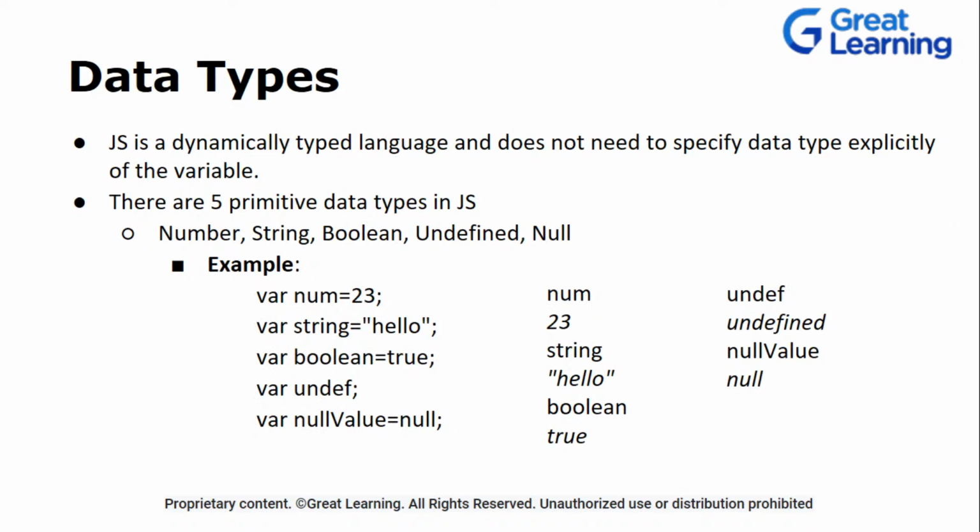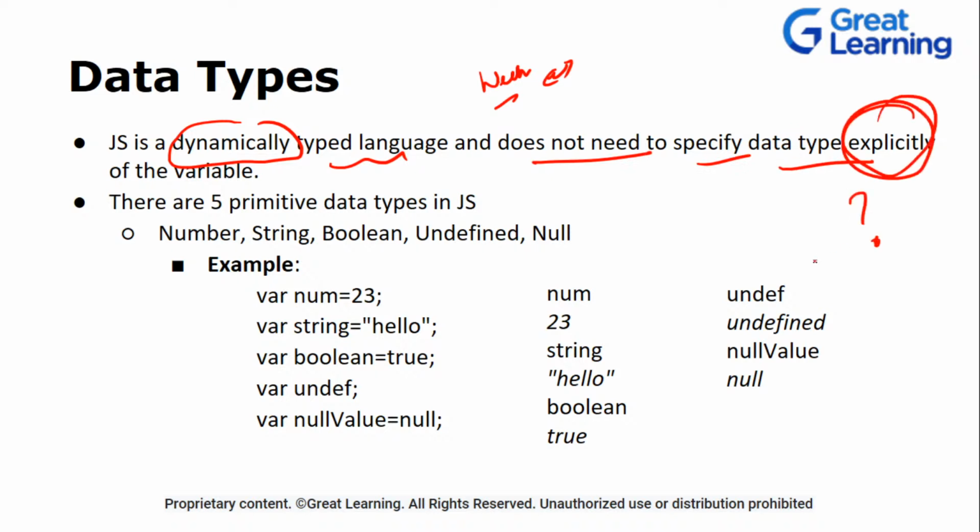Now what about the data types? JavaScript is a dynamically typed language, and it is also a weakly typed language. That means one type can be converted into another. Dynamically typed means that you don't have to specify data types explicitly, which I have already mentioned. In JavaScript there are 5 primitive data types: number, string, boolean, undefined, and null.